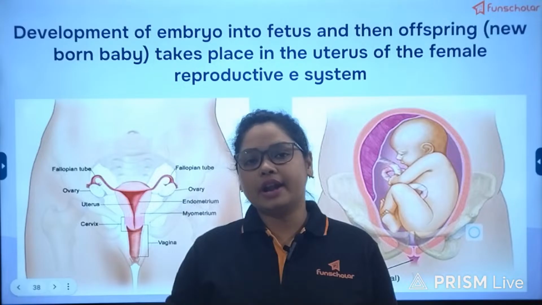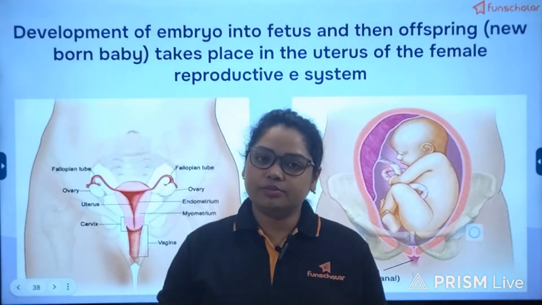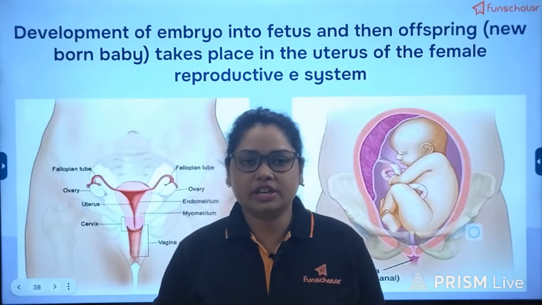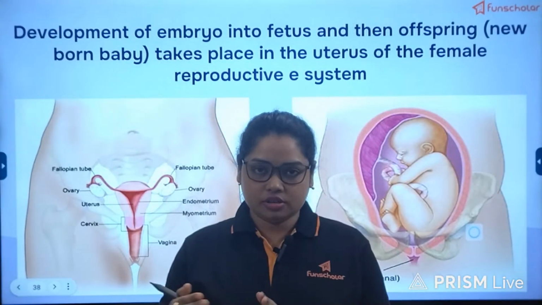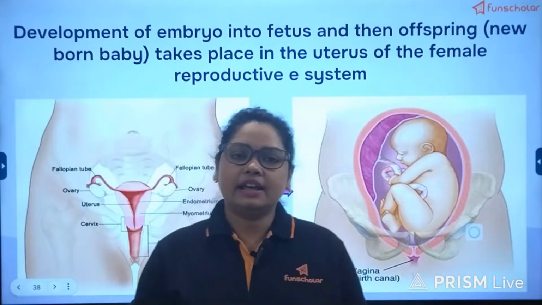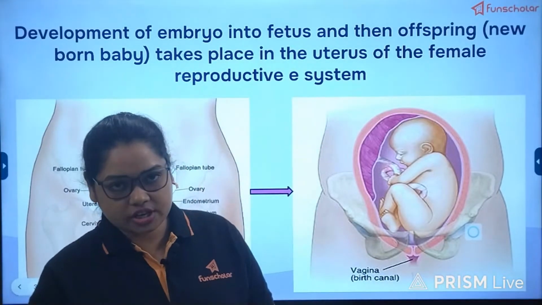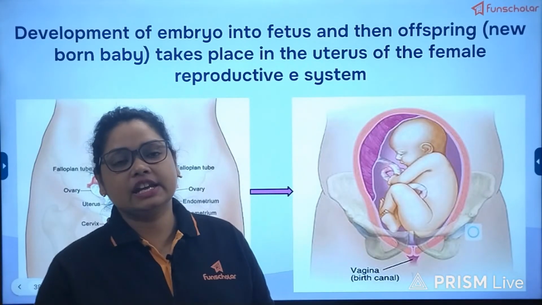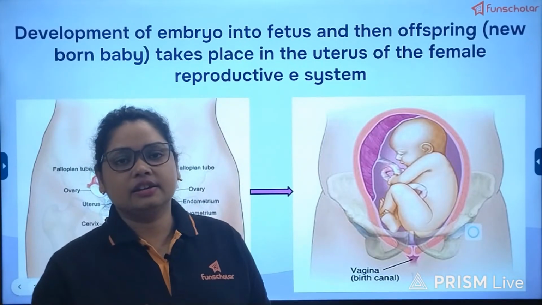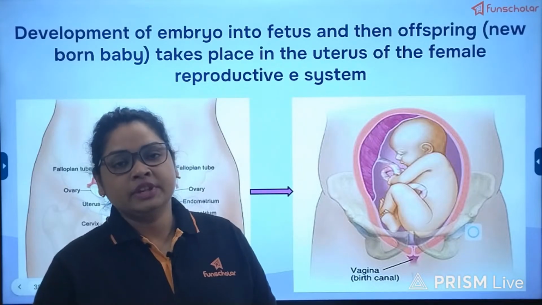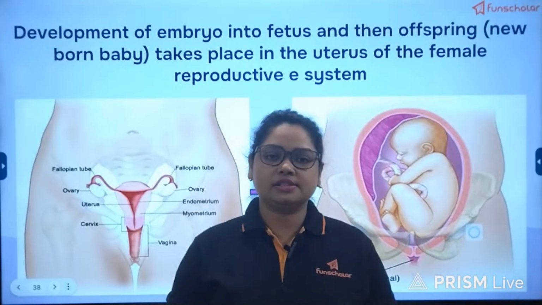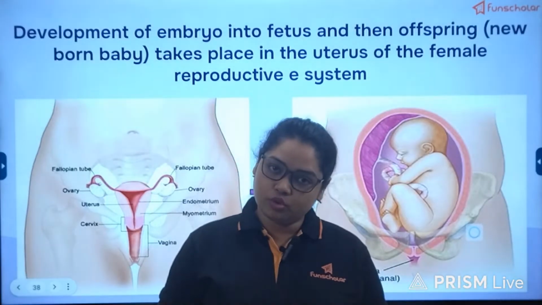Now, this embryo starts from the four-cell stage after mitotic cell division. And then, as they have mentioned, it keeps on dividing equally, then it forms a ball or mass of 16 cells, which is known as morula.